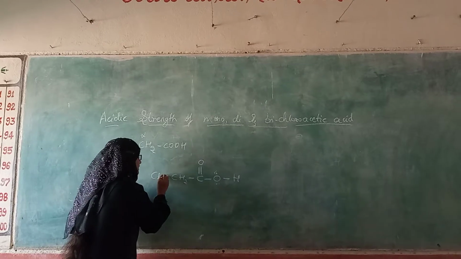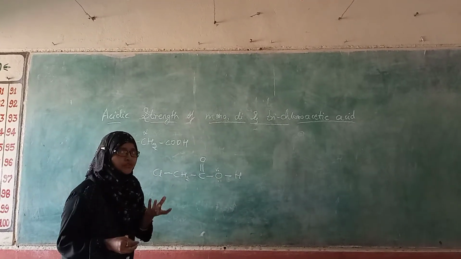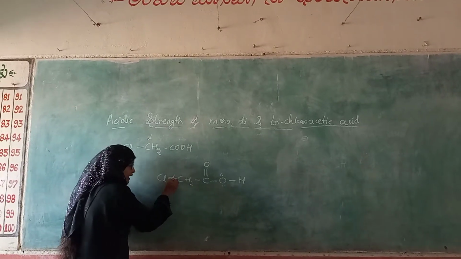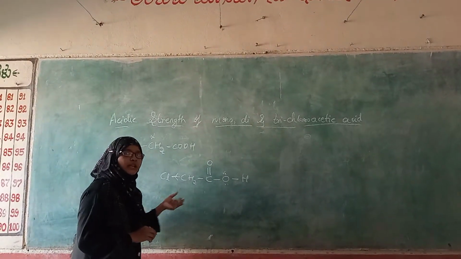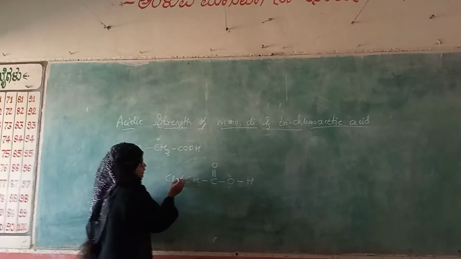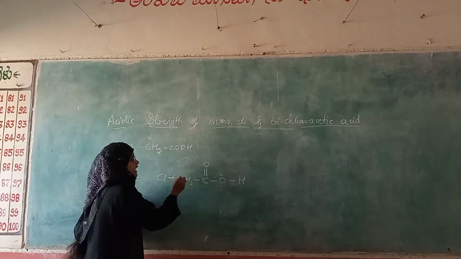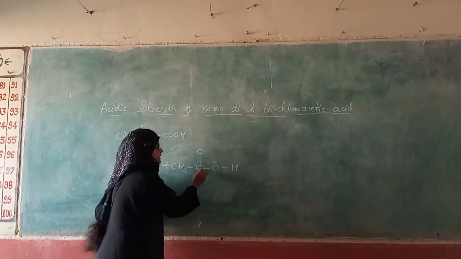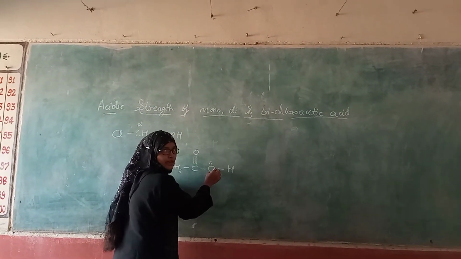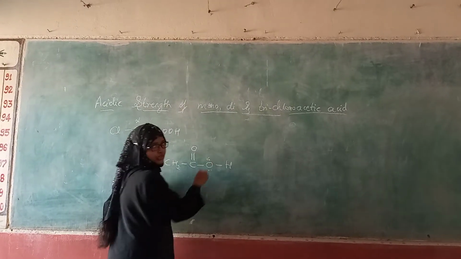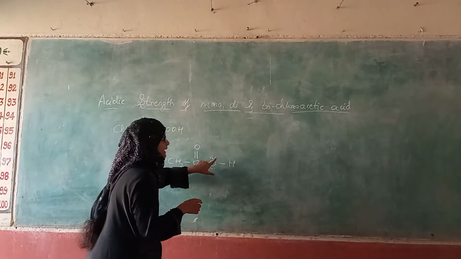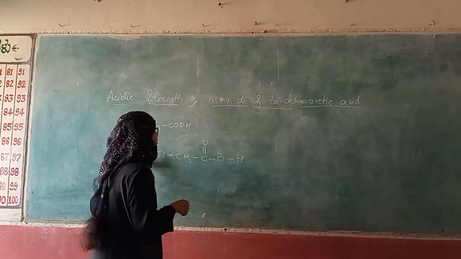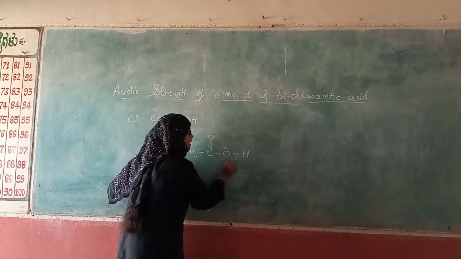So now what does this chlorine do? It is an electron withdrawing group, so it will drag the electrons to itself. If this chlorine drags the electrons from this carbon, it will in turn drag the electrons from this carboxylate carbon, and in turn this carboxylate carbon will drag the electrons from this oxygen. Like this, the negative charge distribution takes place over the oxygen.